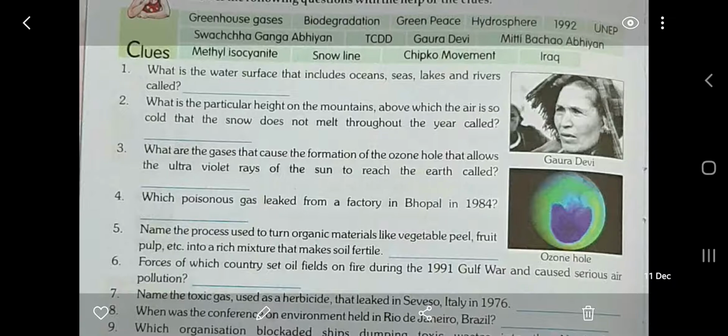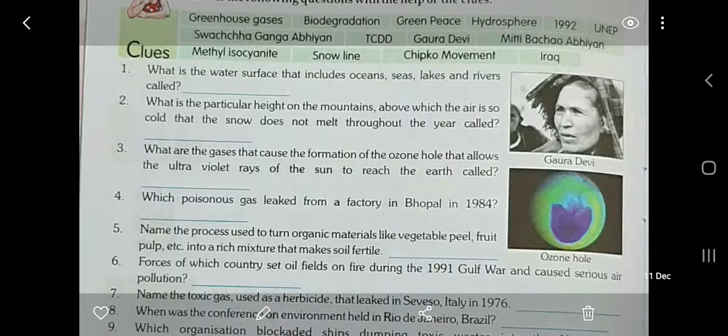So the gas that leaked from the factory was methyl isocyanate. Okay, the spellings are given in the clue box, so you can just take the help of the clue box and you can write the correct spelling. Don't write the wrong spelling.